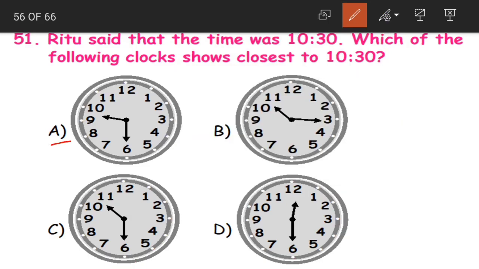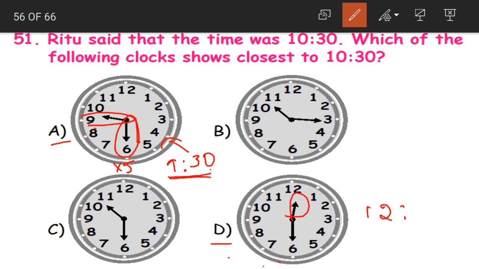Let us see what time is represented by options A and D as well. Now here the shorthand is at 9. So hours it would be 9. For minutes it is at 6. So 6 into 5, 30 minutes. 9:30 would be the time represented by option A. And coming to option D, shorthand is at 12.